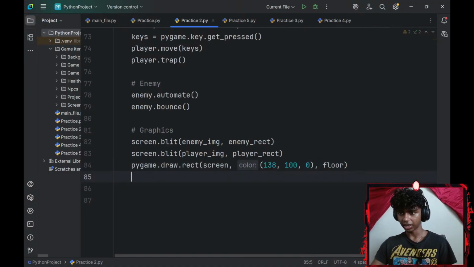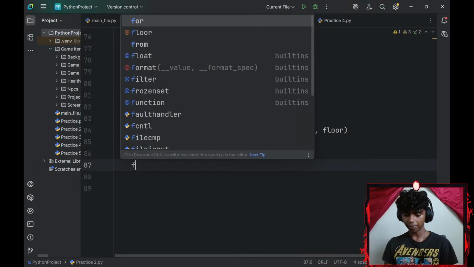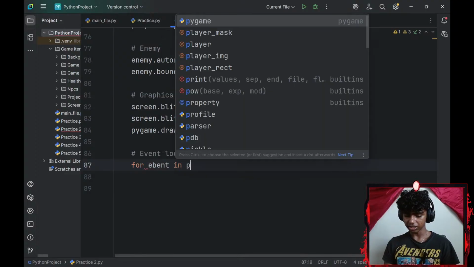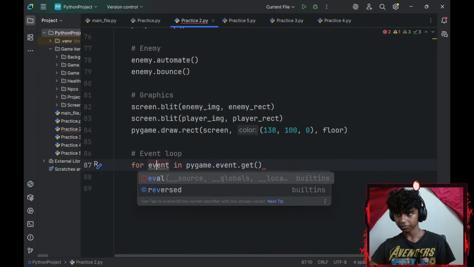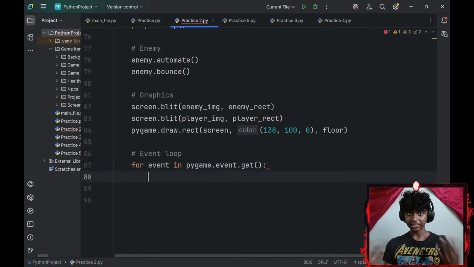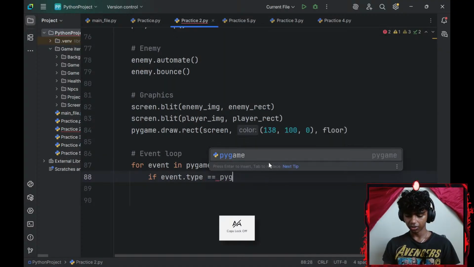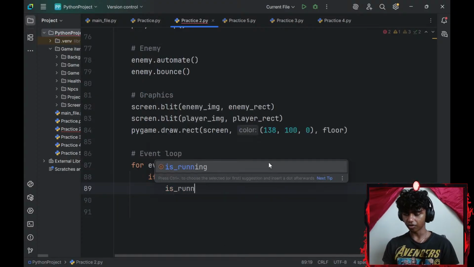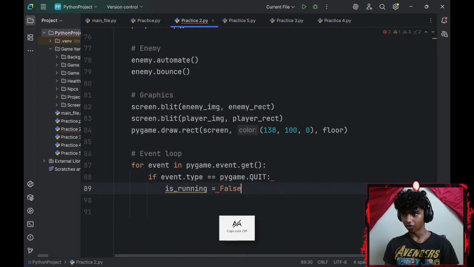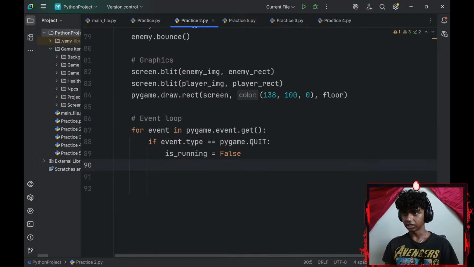Next up, let me go ahead and add an event loop. So I'll iterate over my Pygame events. So I'll go with for every event in pygame.event.get. This basically gets all my Pygame events. I will look for a specific type of event. If my event.type equals pygame.QUIT, I will set my is_running boolean variable to be equal to false. Okay, and then outside of my loop, let me add FPS.